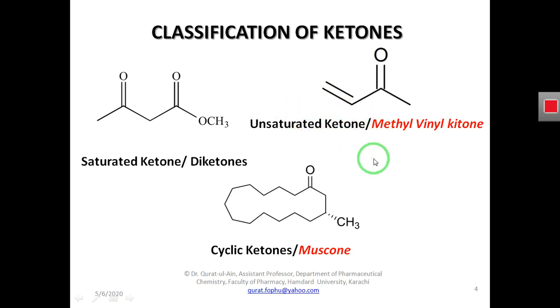So dear student, you know what is saturated and what is unsaturated. Saturated compounds are those in which all the carbon valencies are occupied with other atoms. You know, carbon has four valencies, C4. So if the carbon is making all its four bonds with other atoms, it is saturated. But if the carbon in the compound is not bonded with four other atoms, what will happen? It will be unsaturated. It will have a double or triple bond.